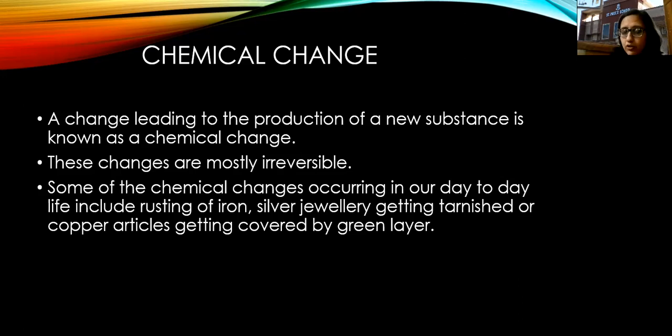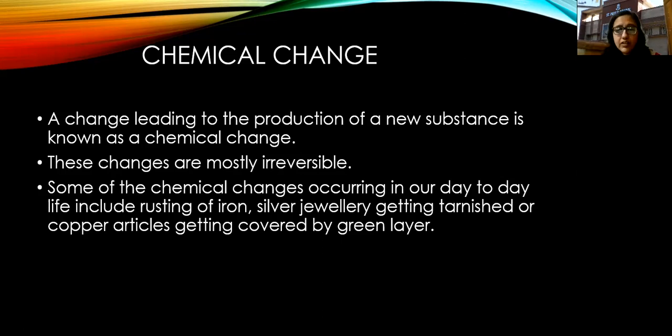Physical change में क्या होता था? उसमें कोई नया substance नहीं बनता था. But in a chemical change, always a new substance will be formed. So that is how you can identify both types of changes. This is the difference between the two. Physical में कोई substance नहीं बनेगा नया, and in chemical a new substance will always form. Then these changes are mostly irreversible.